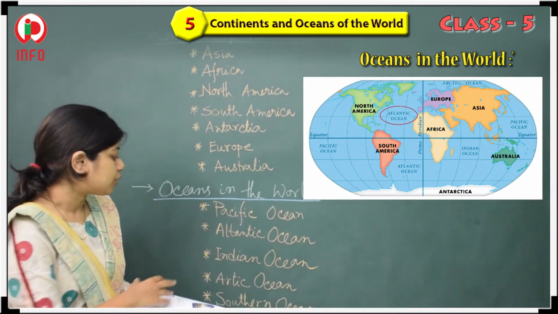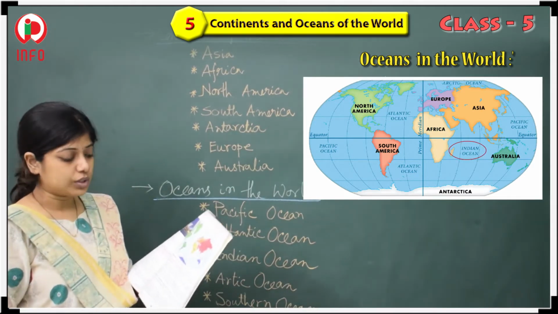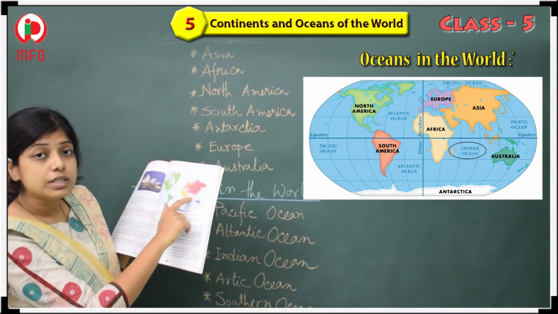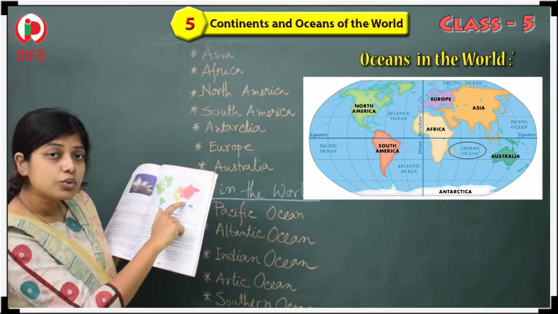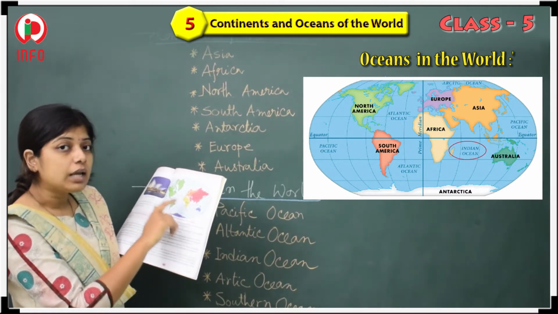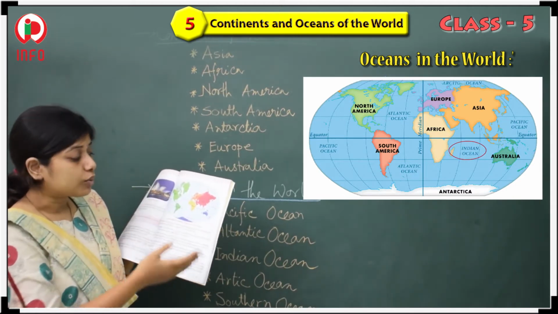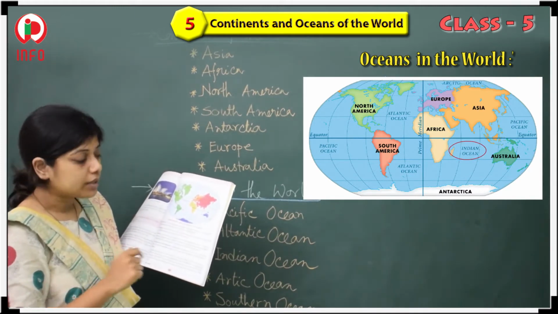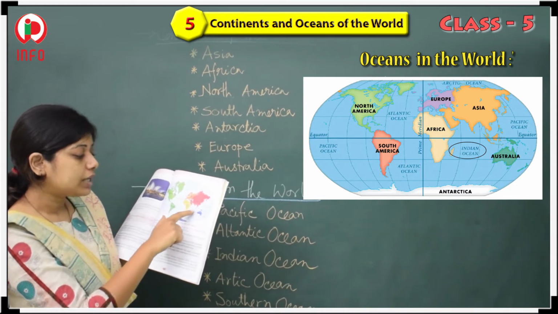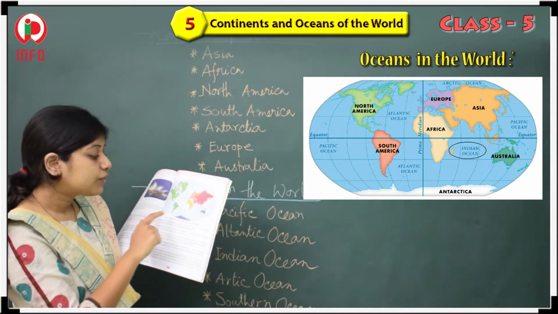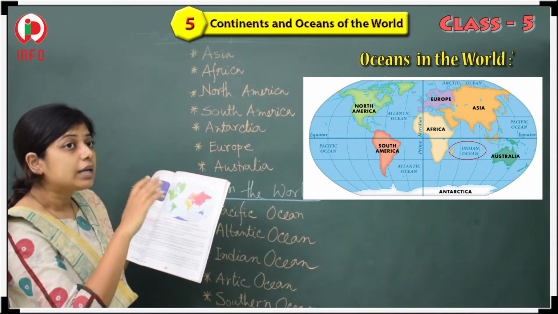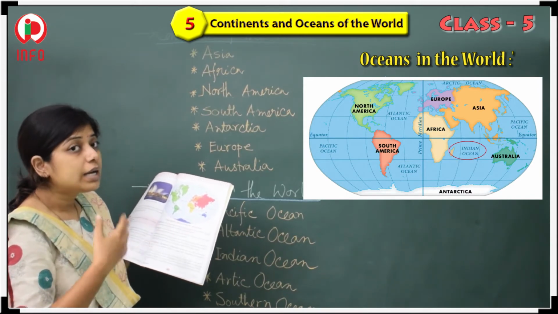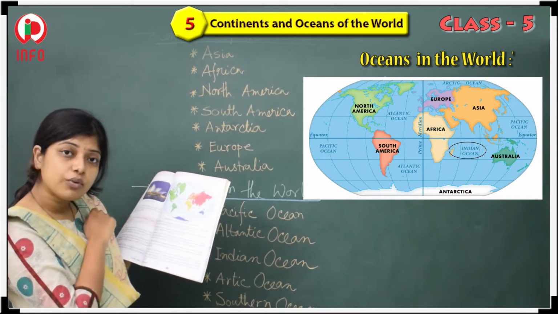Next, I will talk about the Indian Ocean. See here, this is the position of the Indian Ocean, and where is it? It is below, that means under, the Indian subcontinent. If we talk about Africa, it is situated on the east side of Africa.